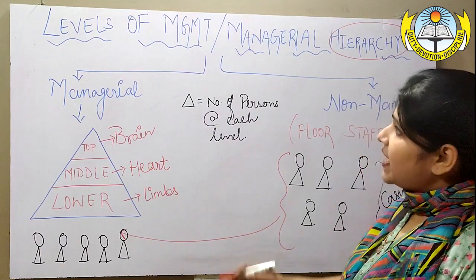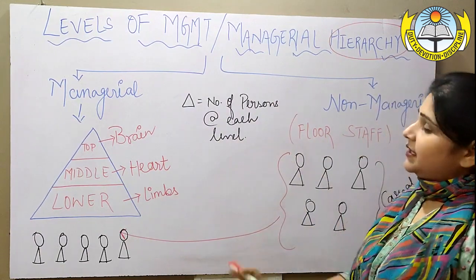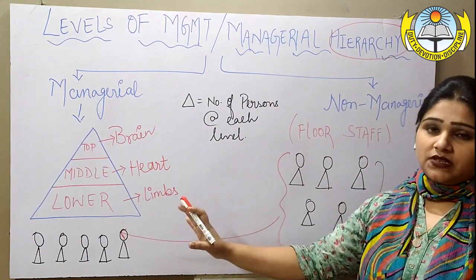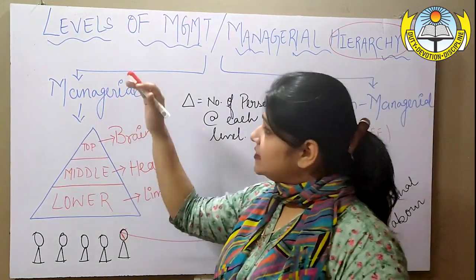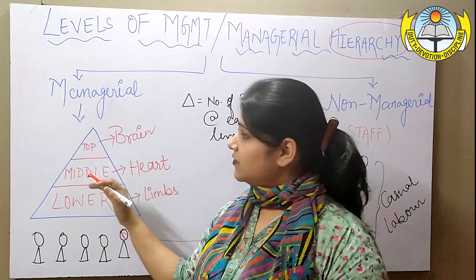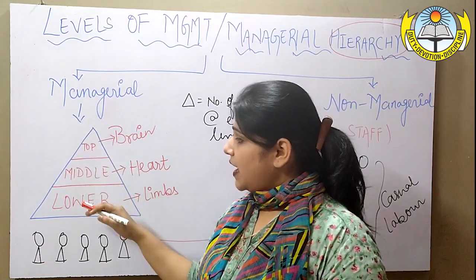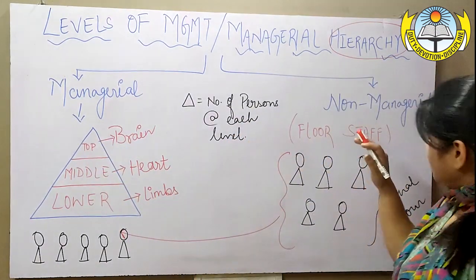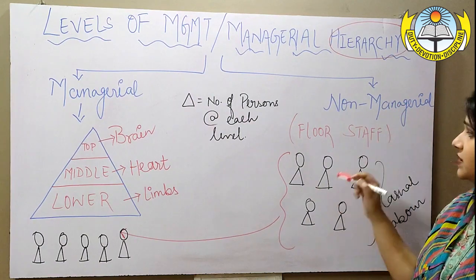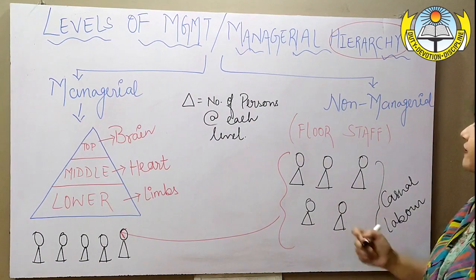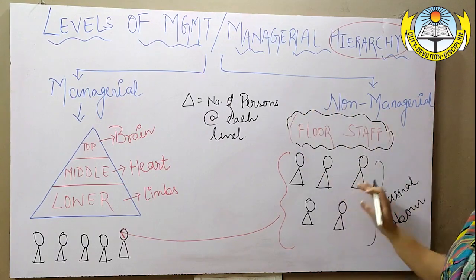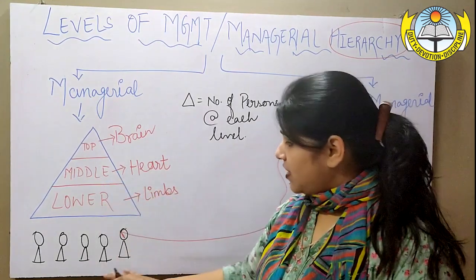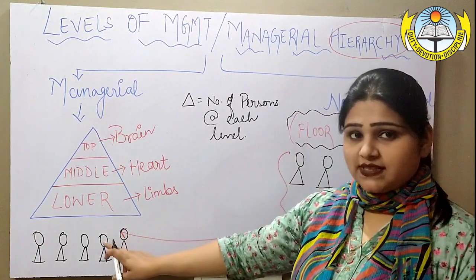Any organization has two different setups, that is managerial level and non-managerial level. Managerial level is sub-classified into three different levels, that is top, middle and lower level. Whereas non-managerial level is technically known as floor staff, and they are always and always below the managerial staff. As you can see, this image is showing the same.